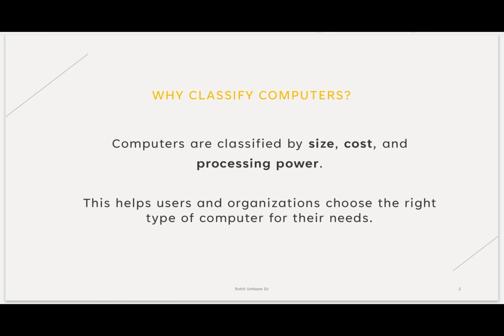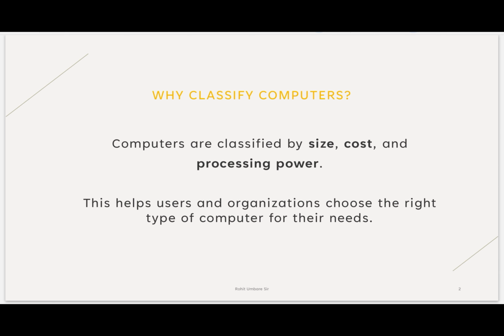Computers are classified by size, cost and processing power, meaning RAM, on different uses. For example, if me and my friend want to travel from point A to point B, we will prefer a scooty or a motorcycle, correct?